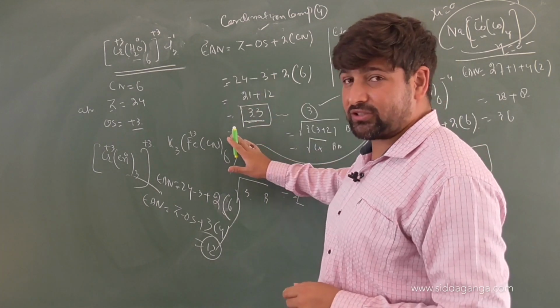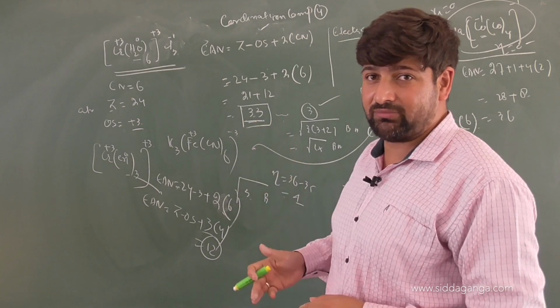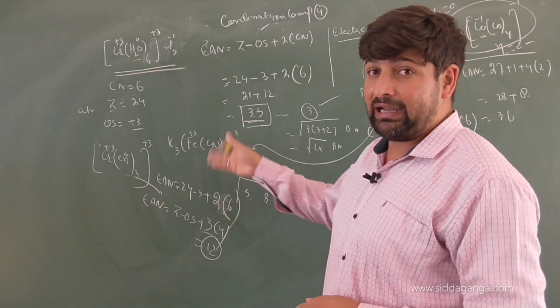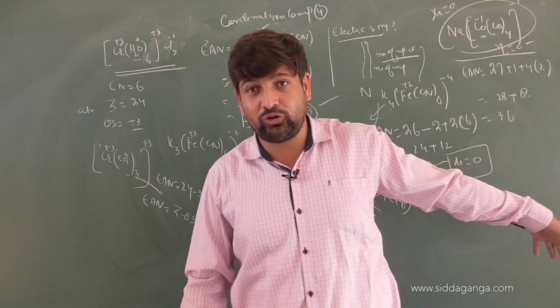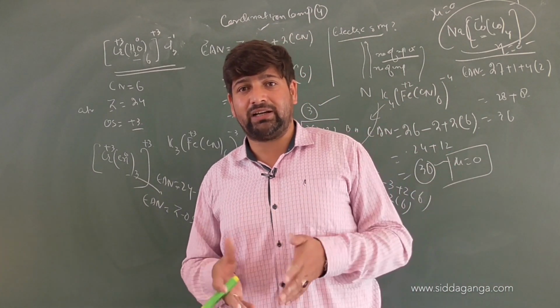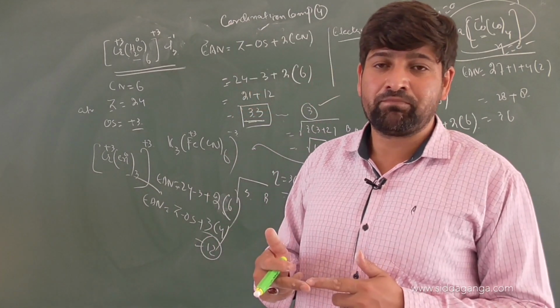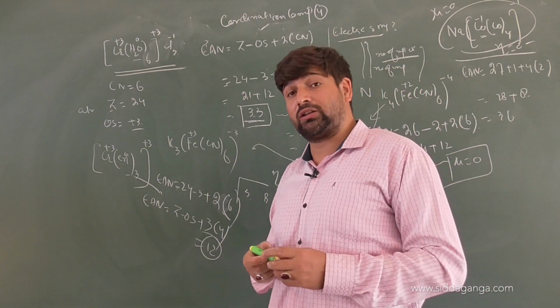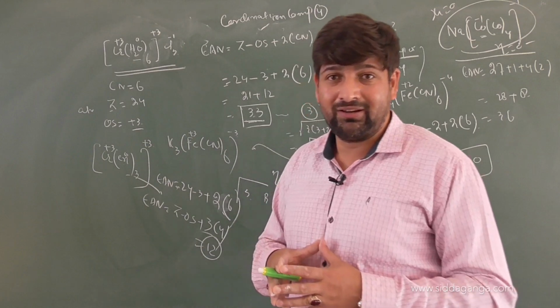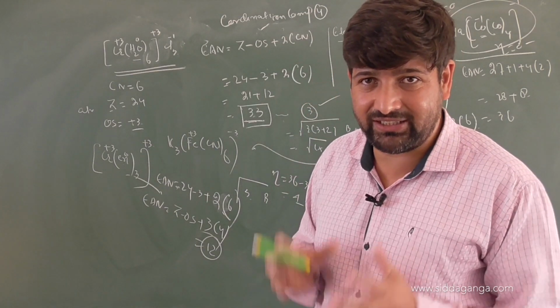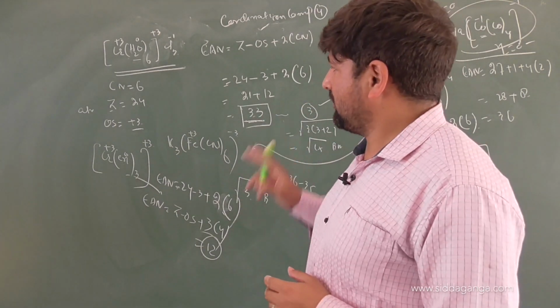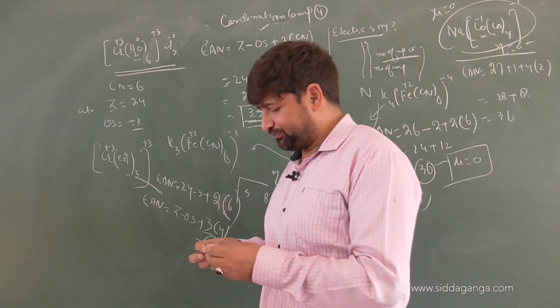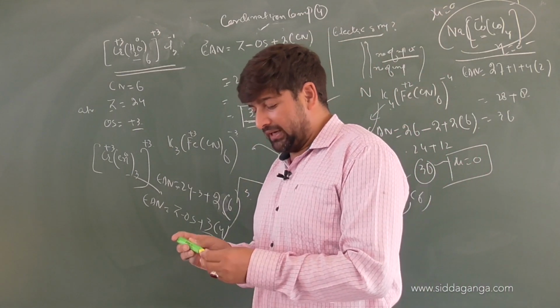Whatever the questions we have discussed so far, try to find out their effective atomic numbers, and try to find out electronic configurations with respect to what? Noble gases, with the help of which you can find unpaired electrons, and magnetic moment and electrical influences on the particular central metal atom or the particular coordination compound can be found out quite easily. Clear or not?